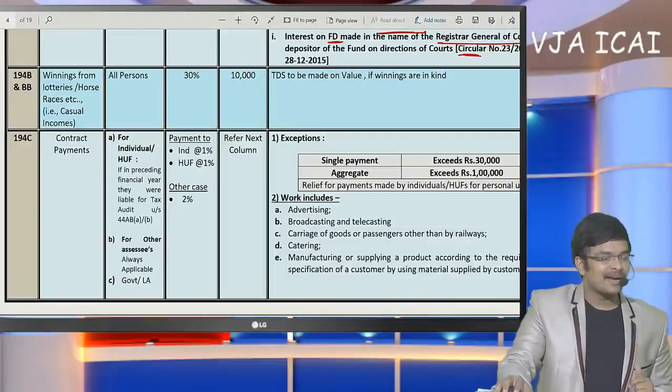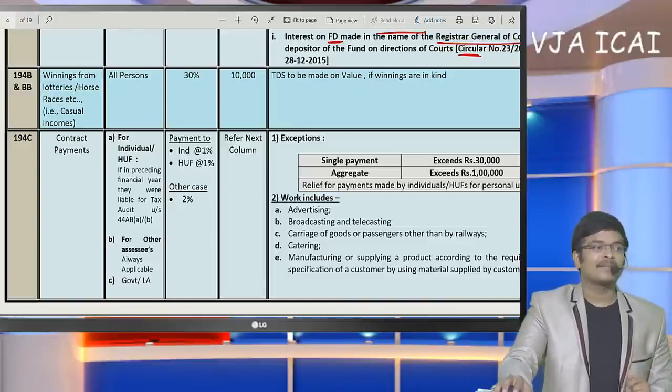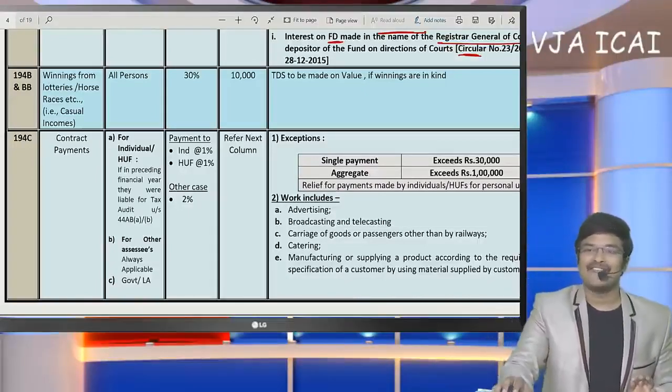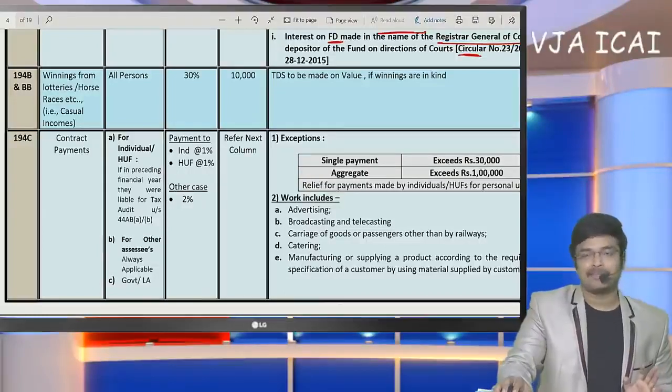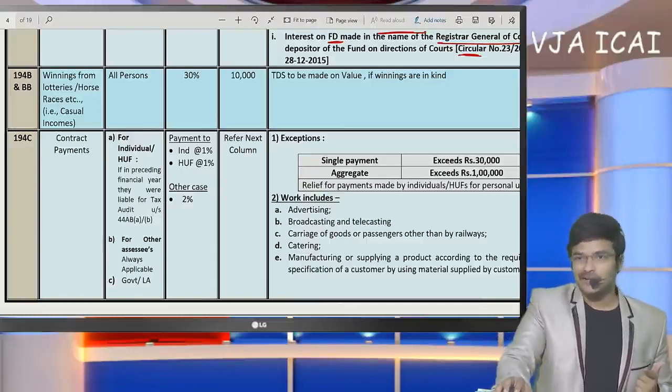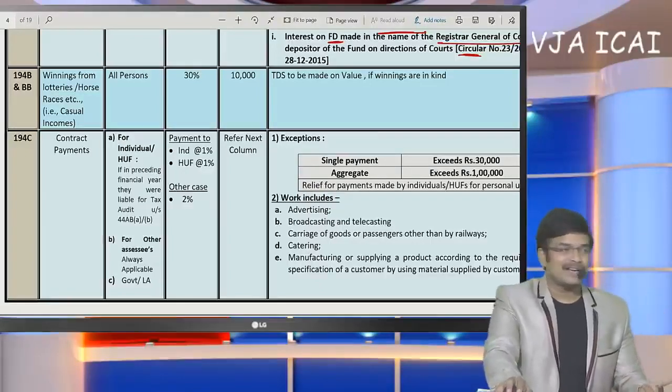The PAN number of the owner needs to be taken when rent exceeds 1 lakh per month or per year. Okay, that limit of 1 lakh is per annum. That amount of 1 lakh is per annum. So that means if monthly rent exceeds 8,333 rupees on average, then the PAN of the landlord is to be submitted.